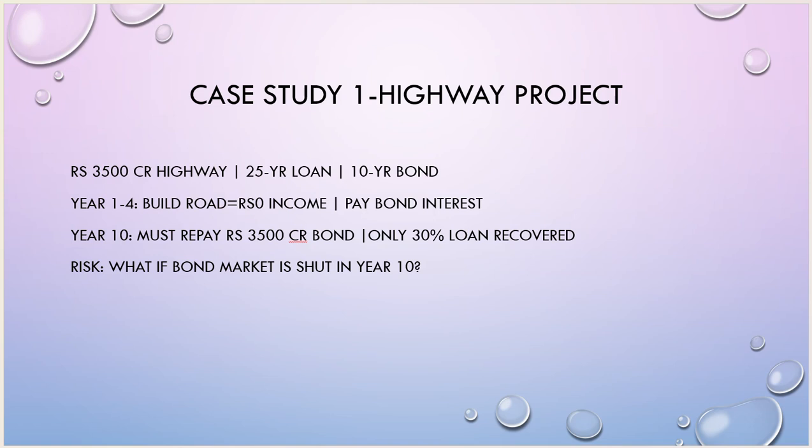So they are constructing the road and are not getting any amount from that. So there is zero income, and NaFed has to pay the bond interest to the bond buyers, the holders of the bond. So that is the cost for NaFed, and that needs to be managed.